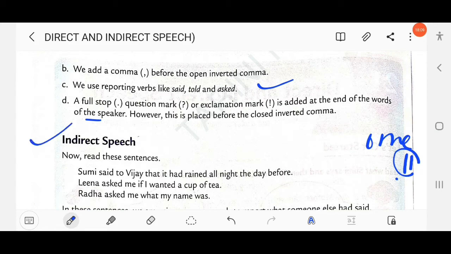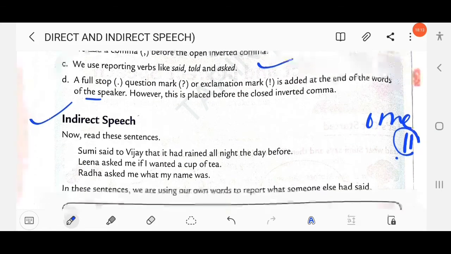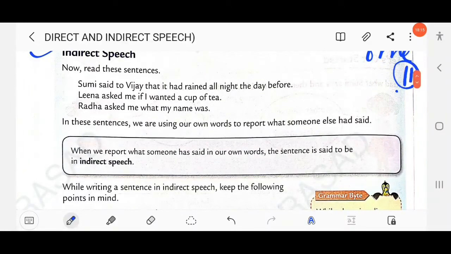Then next, we come to indirect speech. Sumi said to Vijay that it had rained all night the day before. There is no comma used, no quotation mark used, okay? But here the conjunction that is used. Lina asked me if I wanted a cup of tea. Here the pronoun is also changed. Radha asked me what my name was. So in these sentences, we are using our own words to report what someone else had said. This is known as indirect speech.